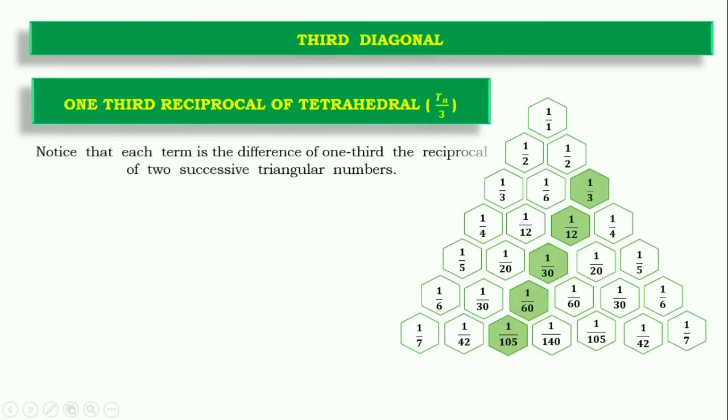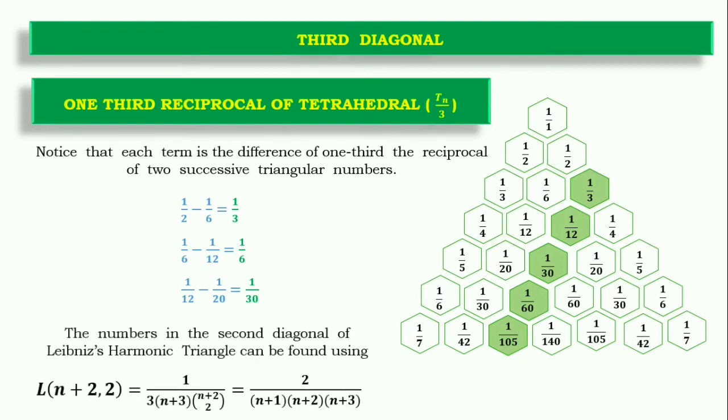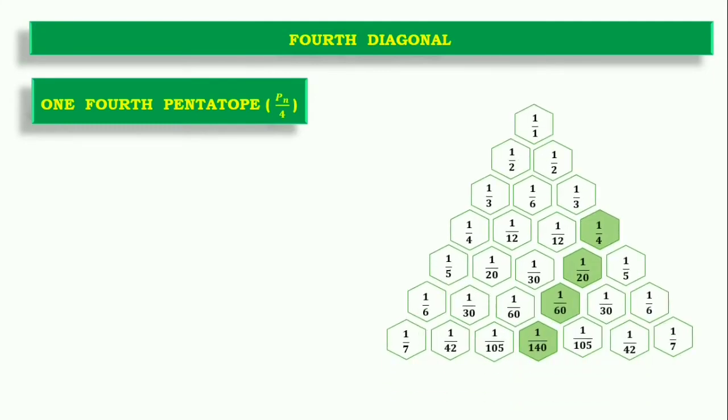And the third triangle in a similar manner shows that the reciprocal of the third, 1/3 times the reciprocal of the tetrahedral numbers, is shown in Pascal's. So in the same manner, we can see the difference of the northwest and the left terms gives the particular term, and we can use the formula in the same manner as we have used in Pascal's triangle to find the term.